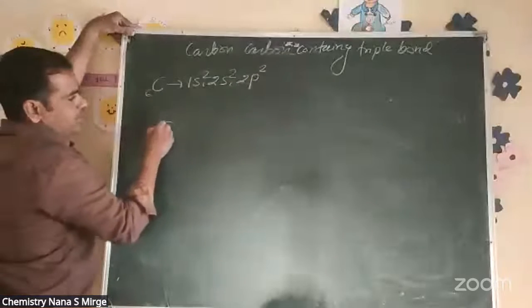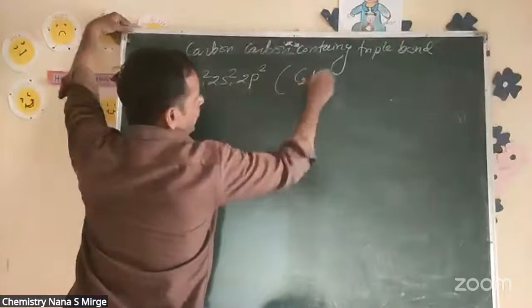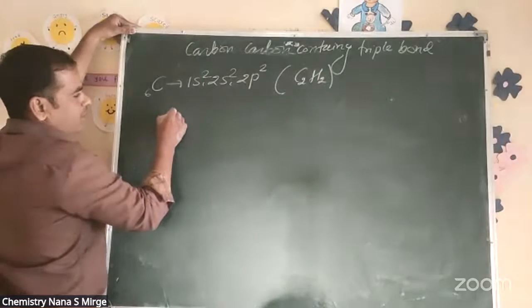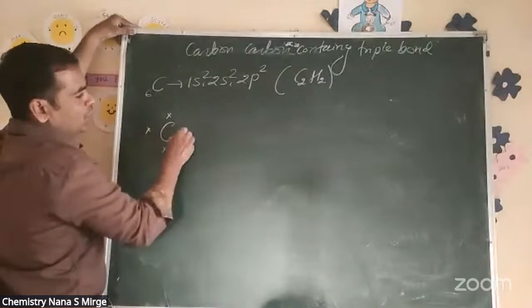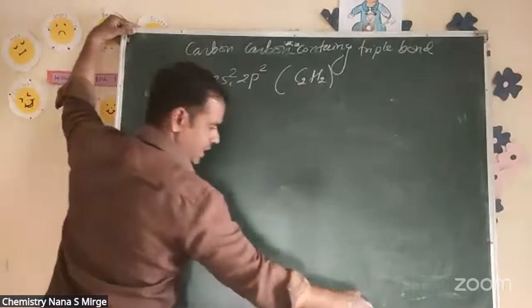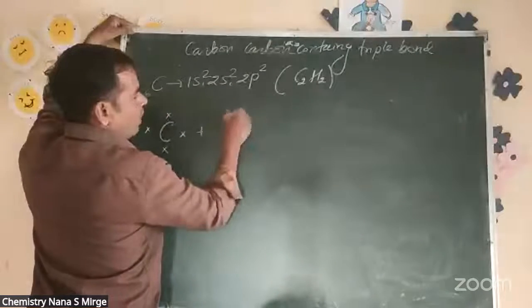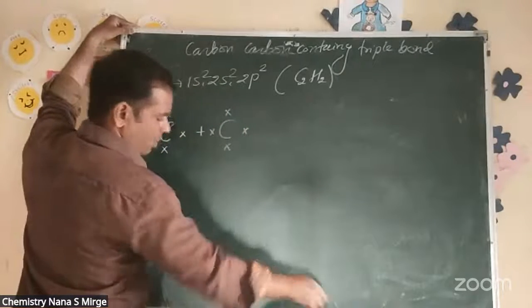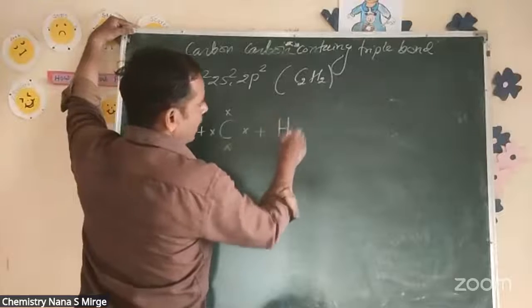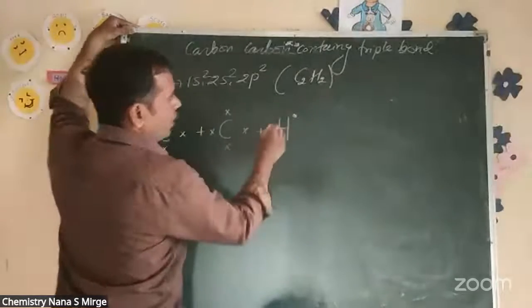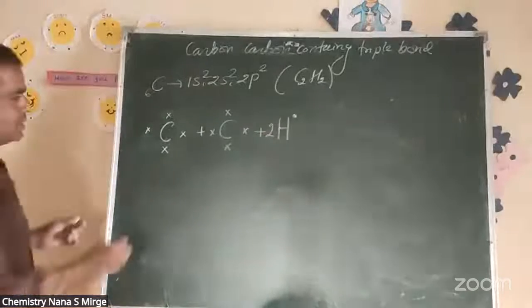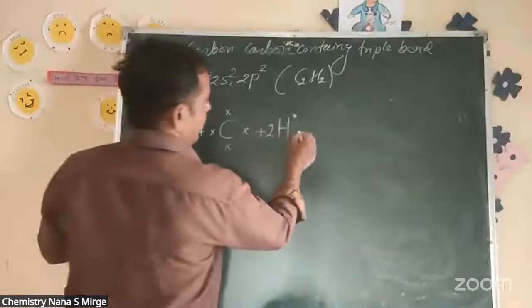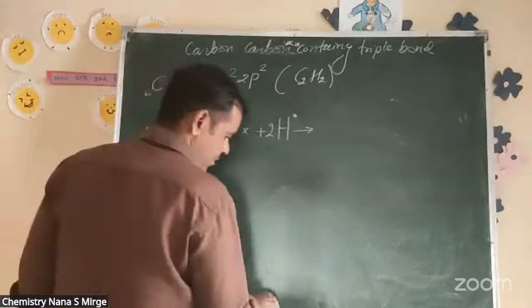So how many carbons in C2H2? 2 carbons. So one carbon having how many electrons? 1, 2, 3, 4. Then the second carbon, how many electrons? See, 1, 2, 3, 4. And another one is hydrogen. So how many electrons from hydrogen? Hydrogen has 1 electron. So there are two carbons and 2 hydrogens. So formation of bond.